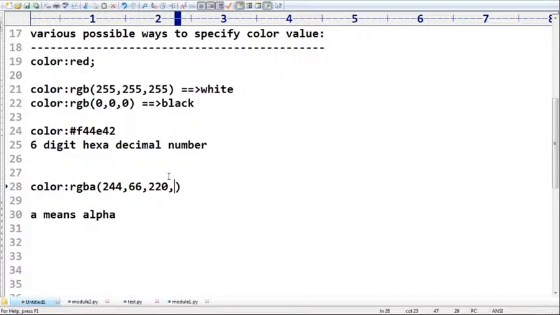Alpha means, sometimes, this is the color, and do you want to represent this color fully dark or fully light? That is transparency. Do you want it dark or do you want it light? That is going to be decided by this alpha. Alpha means transparency. What are the allowed values? 0.0 to 1.0, such as 0.5, 0.6, like that.